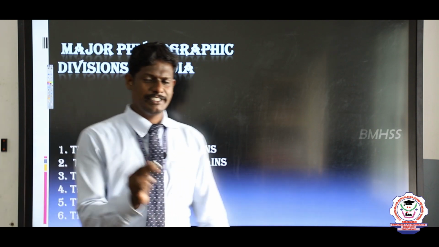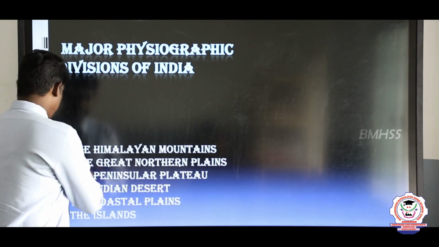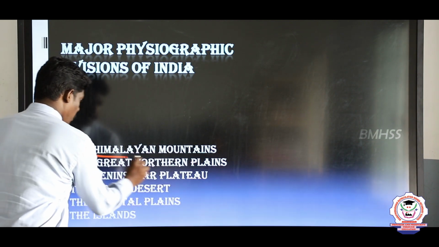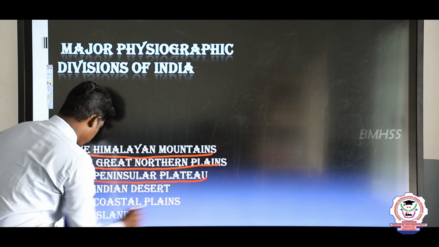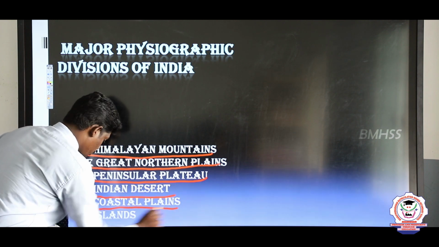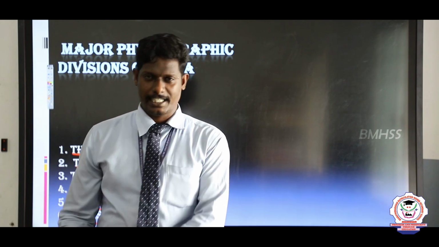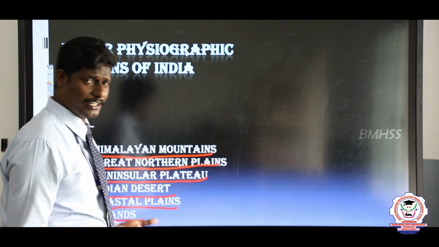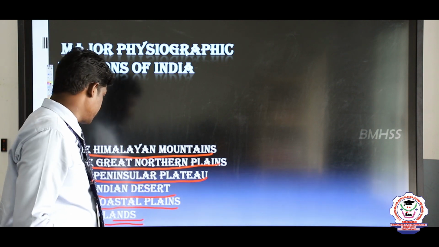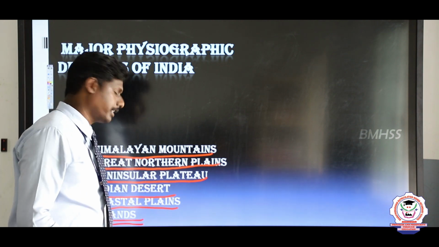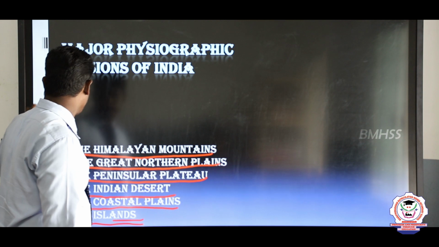First one, the major physiographic divisions. The first is the Himalayan mountains. Second, the Great Northern Plains, the Peninsular Plateau, the Indian Desert, the coastal plain, and islands. So these are the major physiographic divisions. Different kinds of land surfaces are classified on the basis of their characteristics. We are going to see these elaborately.